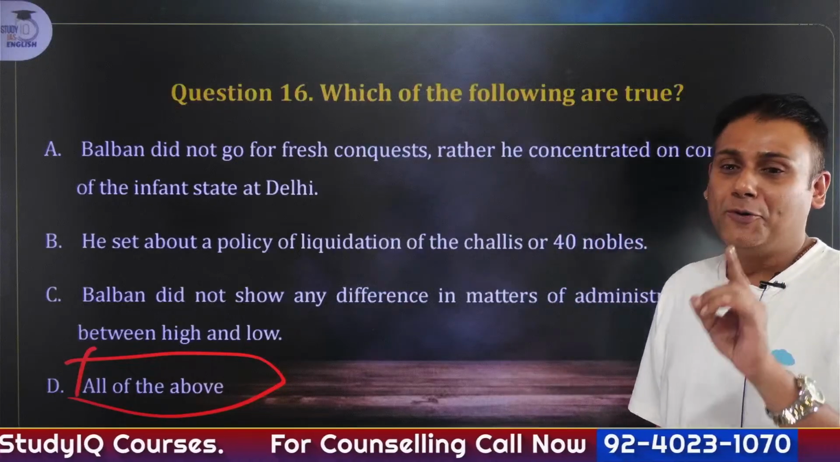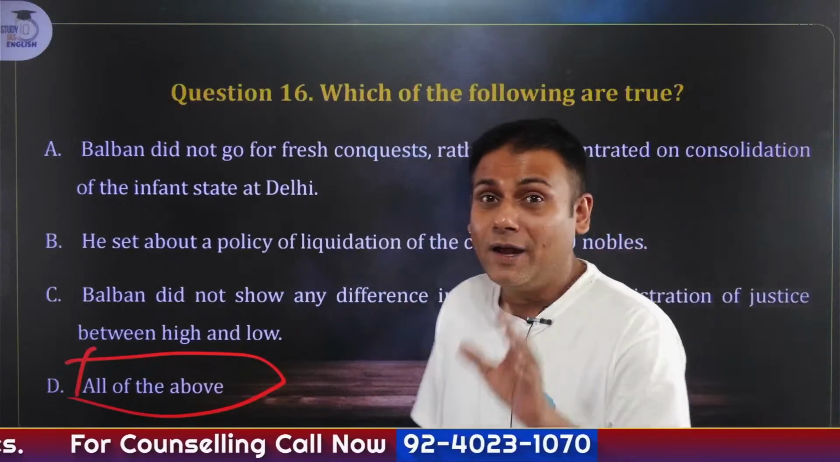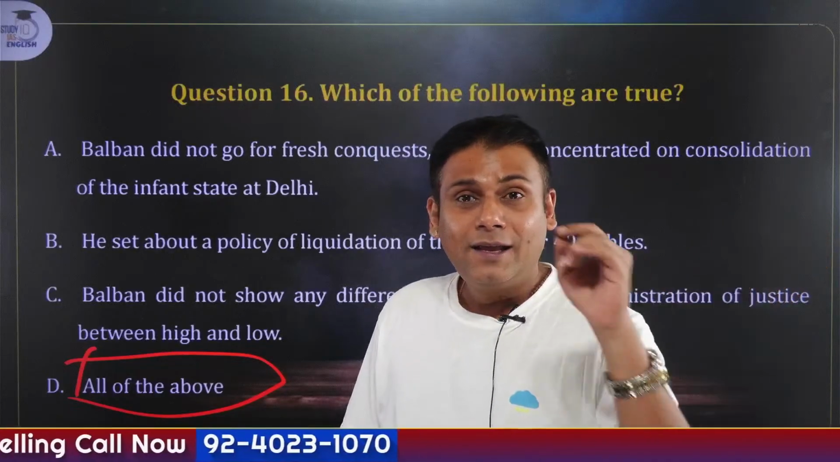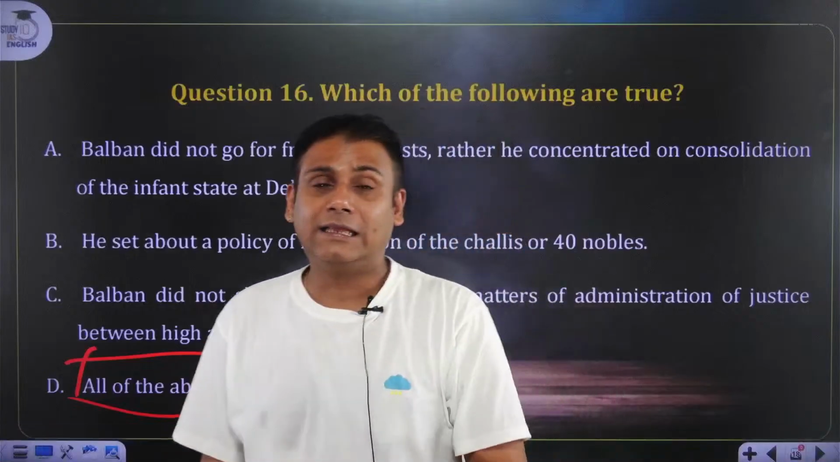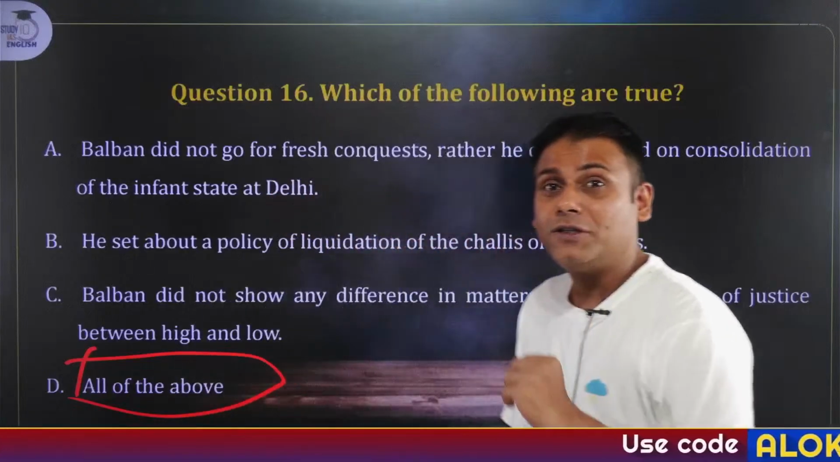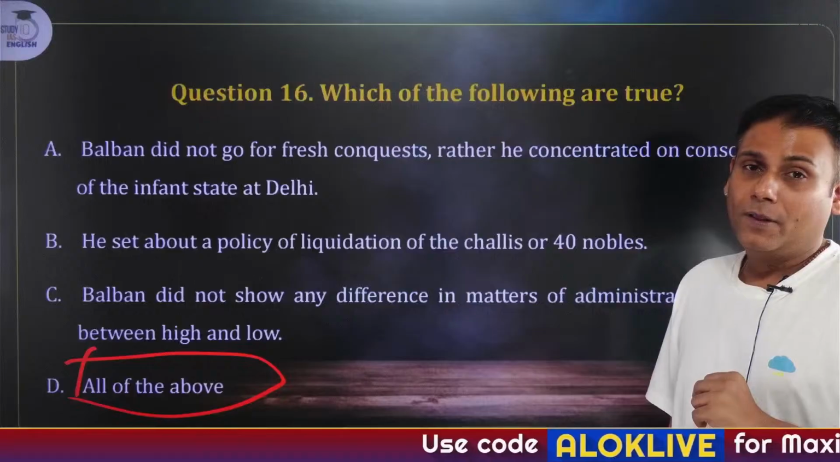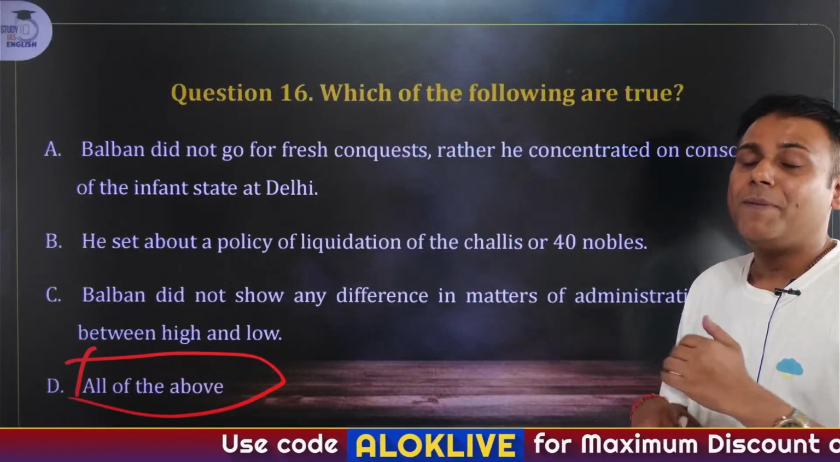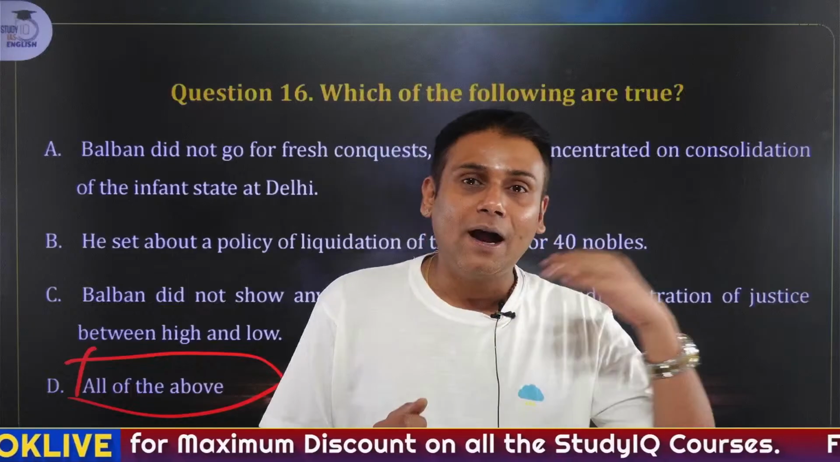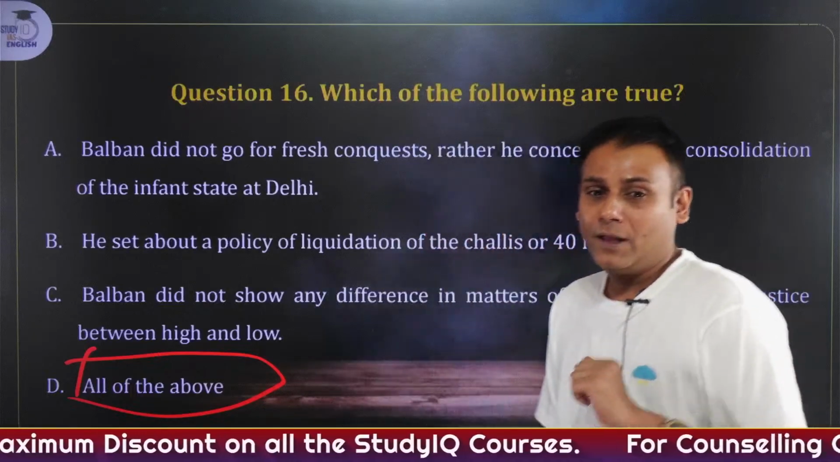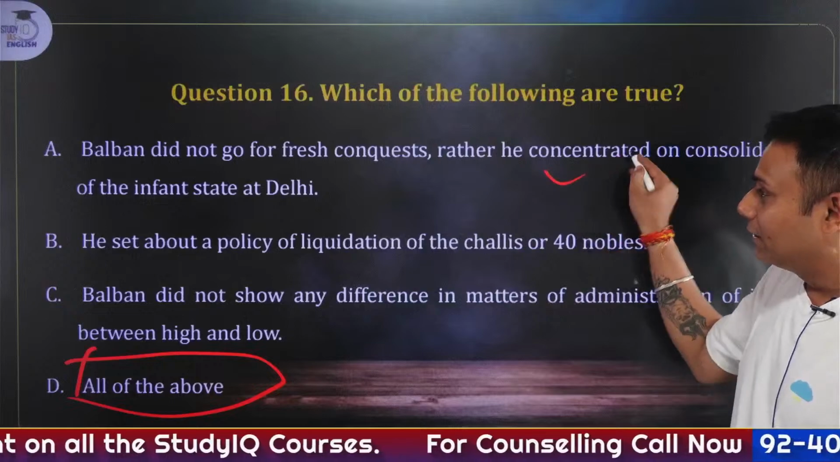Right now, as I've told you, when I was telling you about the expansion of the kingdom, it was expanded majorly during the time of two major rulers of Delhi Sultanate, Alauddin Khilji and second was Muhammad bin Tughlaq. But this person was majorly involved in keeping Delhi intact from the attack of Mongols. So this statement is correct.